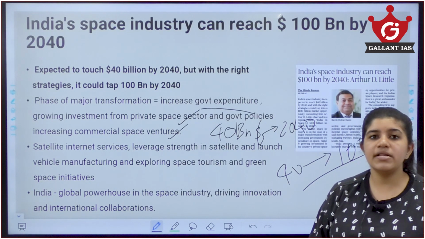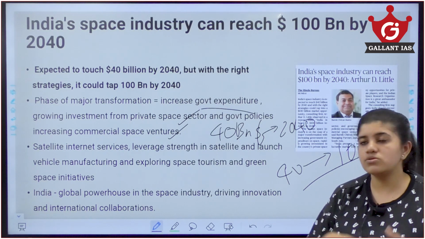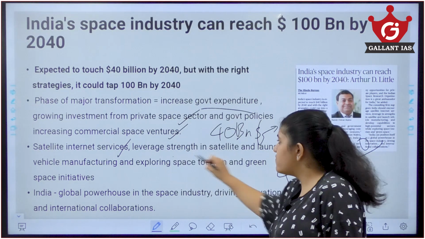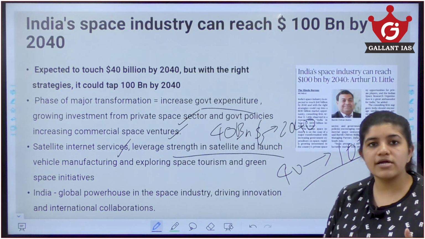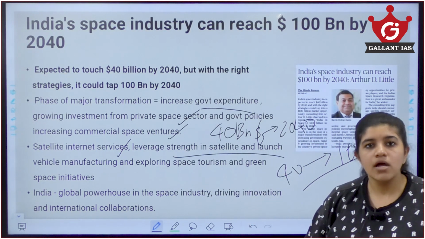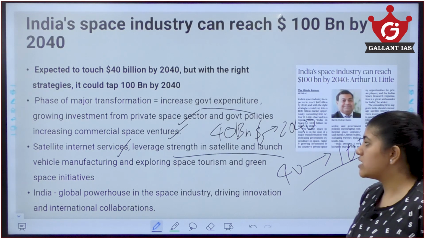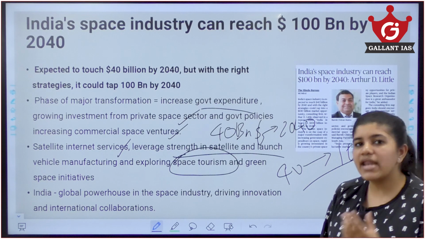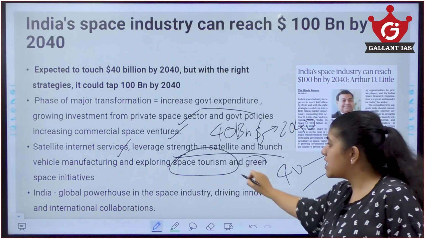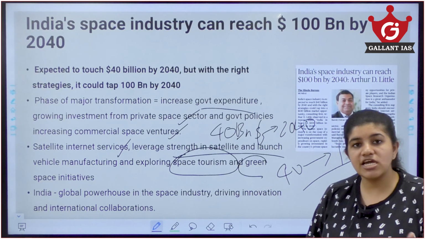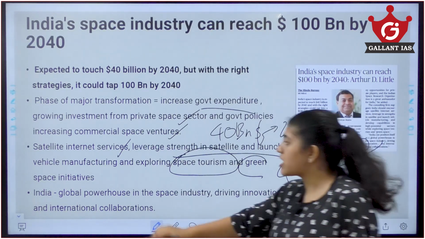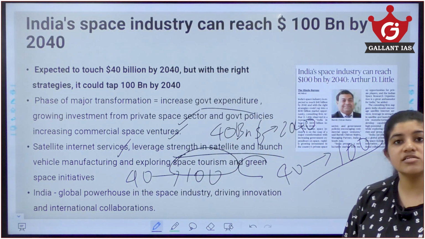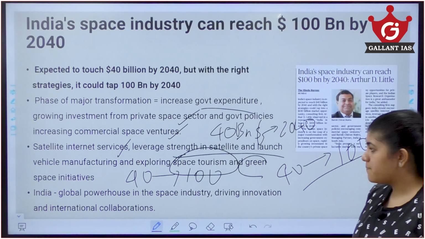To make it $100 billion, the Indian government should do a little more. Like, we should provide satellite internet service, and leverage the strength in satellite and launch vehicle making. India should emerge as a hub to create satellites and launch vehicles, and also explore the space tourism sector, in which India lags behind. And also green space initiatives are some of the methods by which India can transform from a $40 billion to a $100 billion space industry by about 2040.